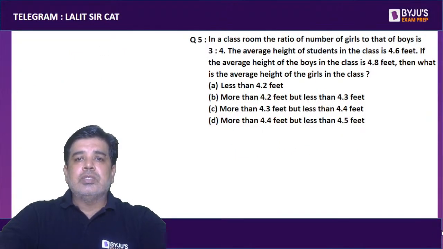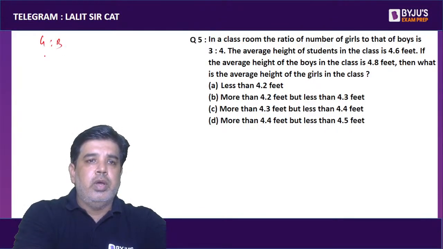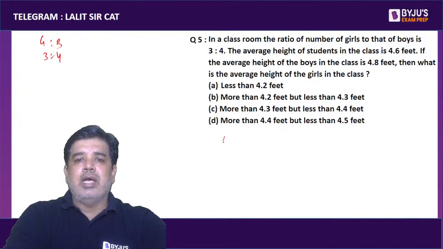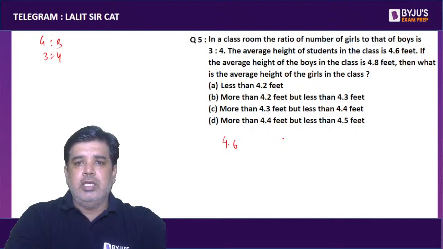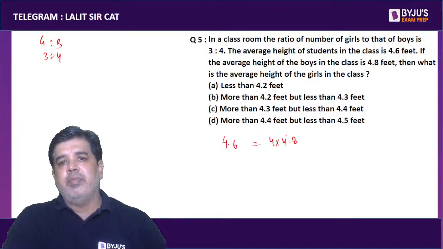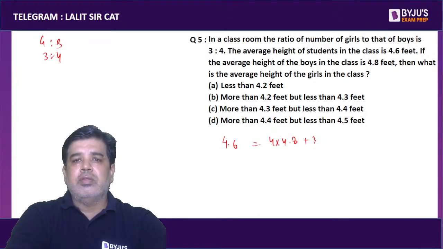In a classroom, the ratio of number of girls to boys is 3:4. The average height of the whole class is 4.6. The average height of boys is 4.8. Boys are 4 in number; I am taking just the numbers from the ratio. The girls are 3, and the average of girls is missing.